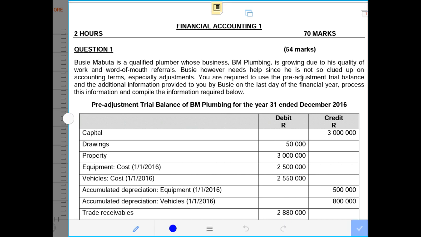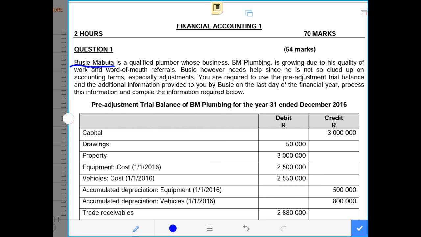The first entry says that Busi Mabuta is a qualified plumber whose business, BM Plumbing, is growing due to his quality of work and word of mouth referrals. Busi, however, needs help since he is not so clued up on accounting terms such as special adjustments.